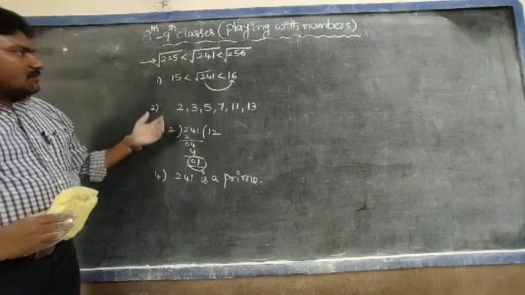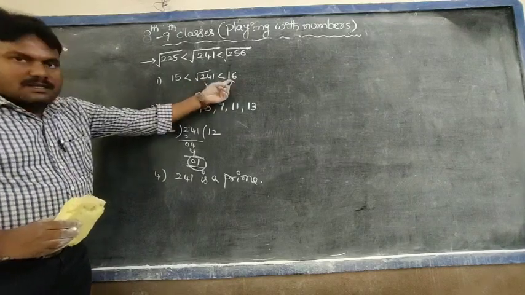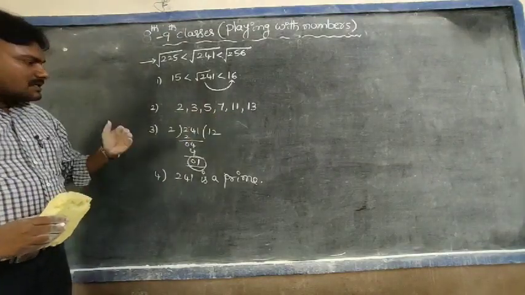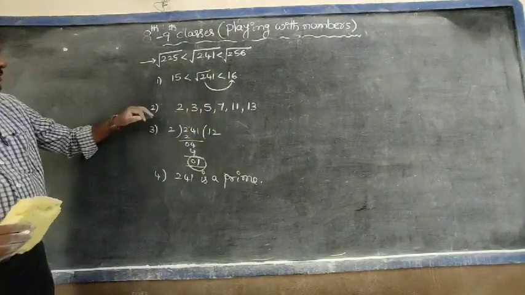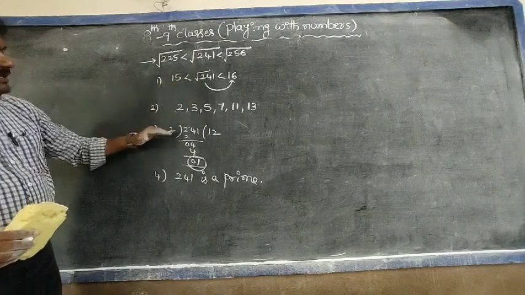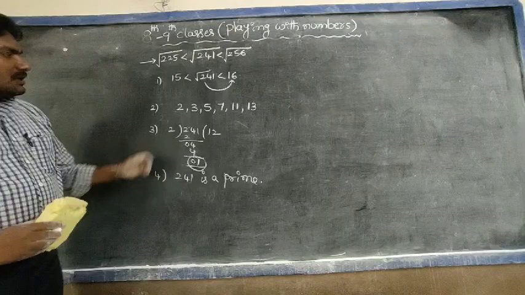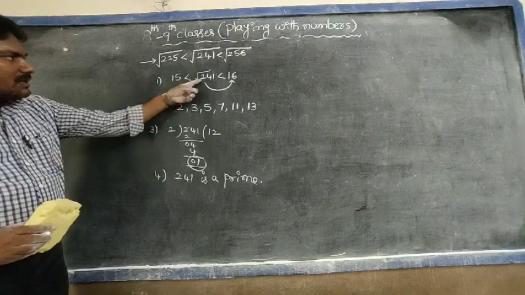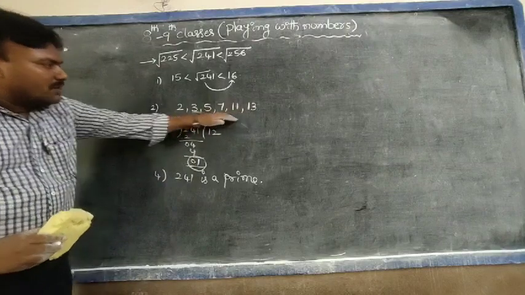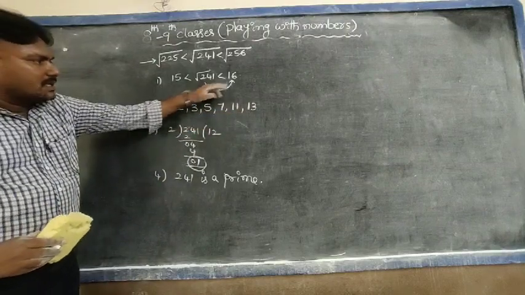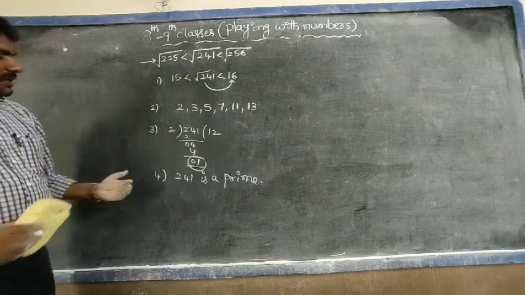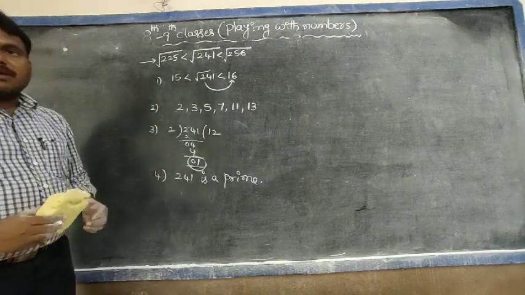Next, take prime numbers less than 16, that is 2, 3, 5, 7 and so on. Next, the third step is to divide 241 by each and every prime number. Yes, observe and do rough work. 2 does not divide 241, nor 3, 5, 7, 11 and 13. Any one of the prime numbers less than 16 does not divide 241. So, therefore 241 is a prime number.